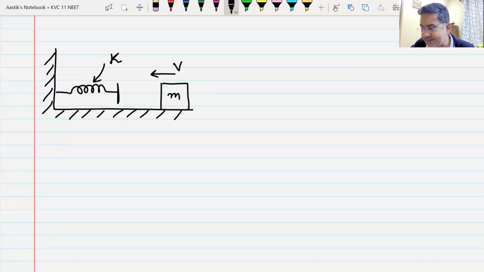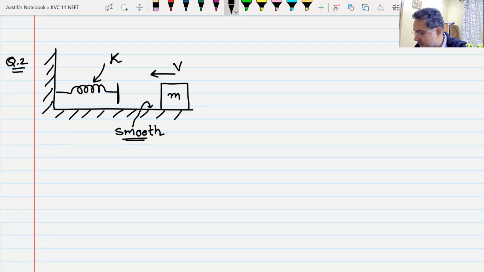Then we will move on to the next question, and this is the next question that I have created for you. A simple one. Here we have a wall and a spring of spring constant K. Do you remember spring constant K? Yes or no? Okay. Spring of spring constant K, and a block is moving, and remember this surface is smooth. There is no friction present here. Since there is no friction present here, we can think about applying LOCME.